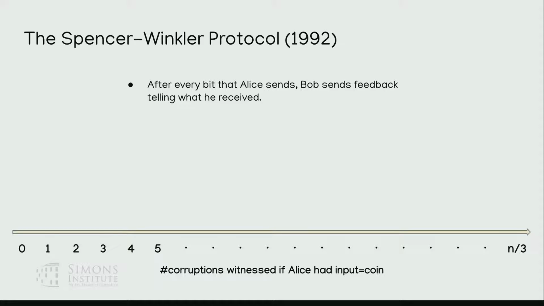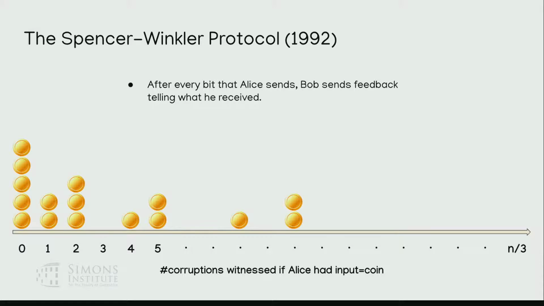Once again, it's a very interactive protocol. After every bit that Alice sends, Bob is going to send feedback telling what he received. And so basically, both Alice and Bob know the state of the entire board at every given point in time, right? Because Alice can simulate what Bob knows by knowing what he received.